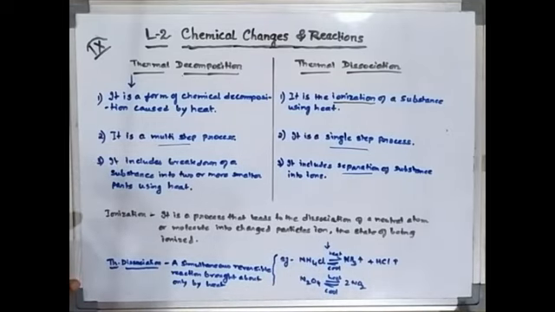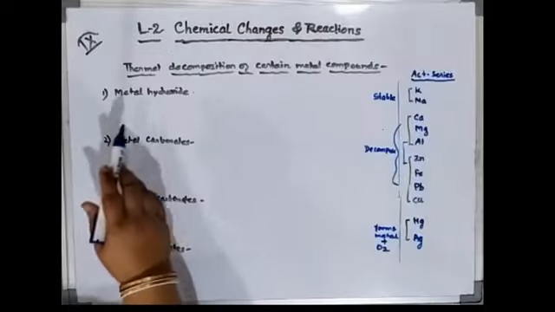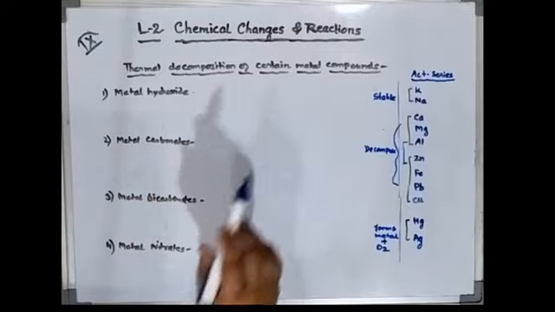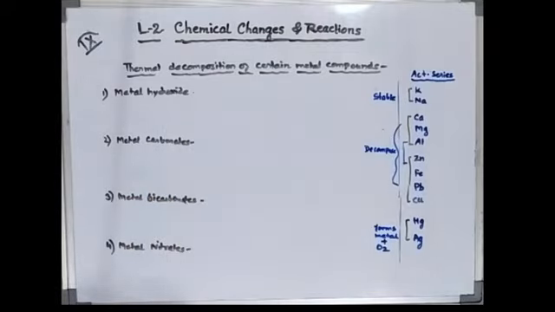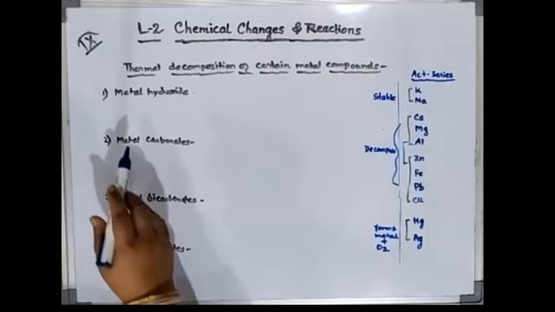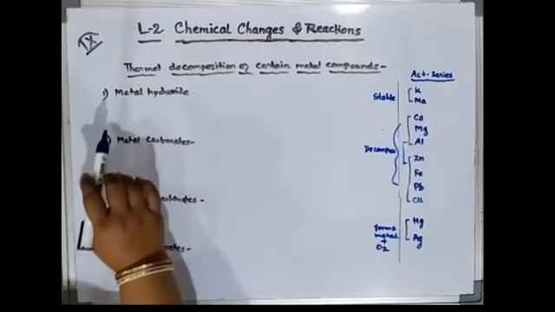Next, we will see the thermal decomposition of certain metal compounds. First we will see the metal hydroxides.